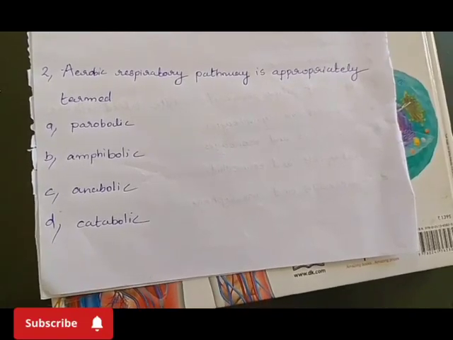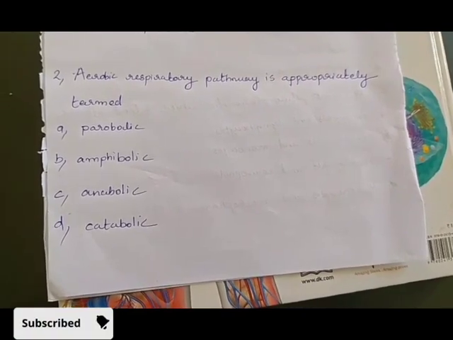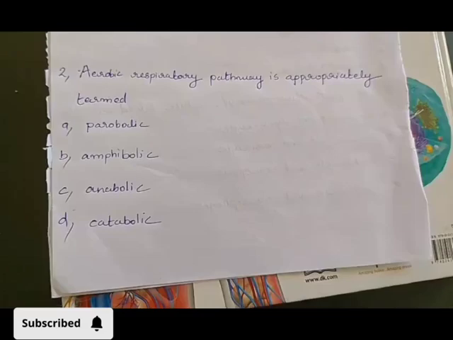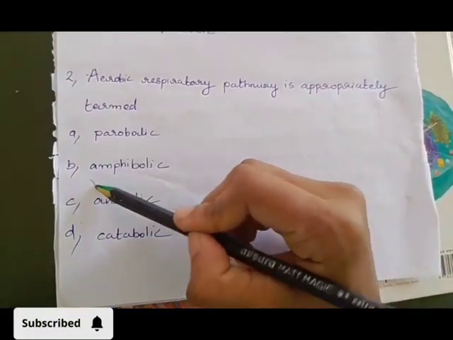Aerobic respiratory pathway is appropriately termed: A, parabolic; B, amphibolic; C, anabolic; D, catabolic. Answer: option B, amphibolic.